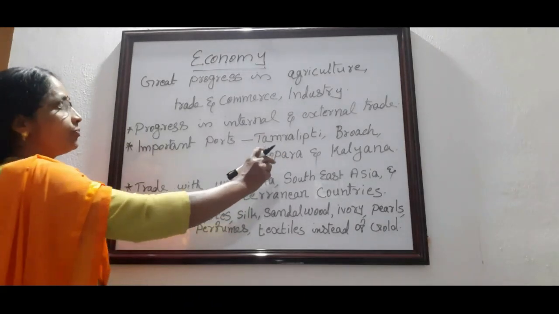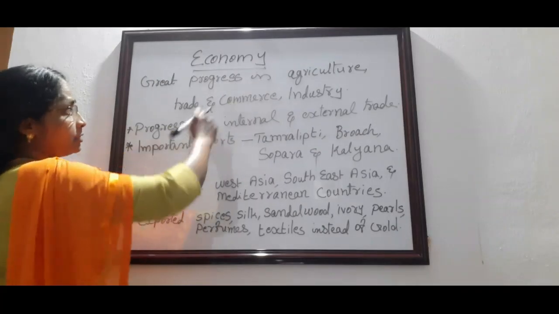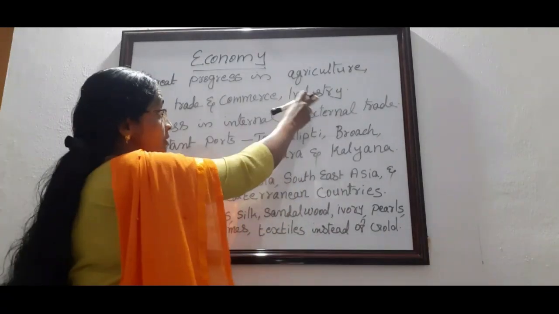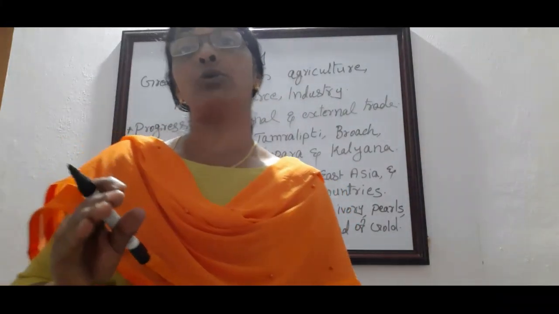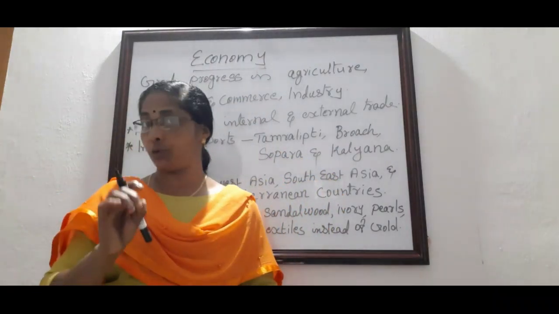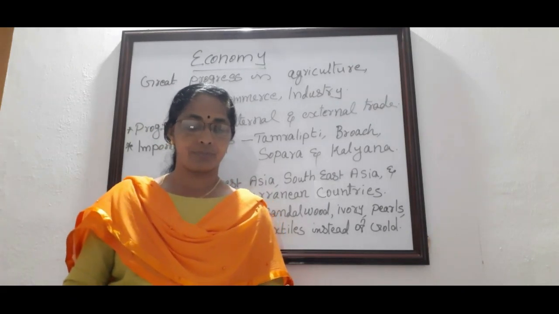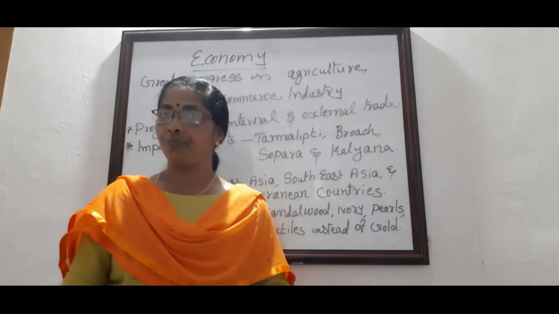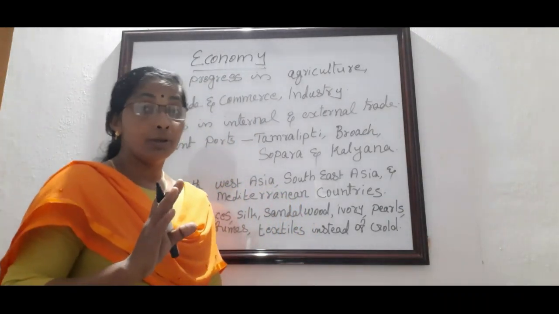Now we can discuss the economy of the Gupta period. There was great progress in agriculture, industry, trade and commerce. There were many industries that emerged during that period. Which were they? Weaving, carpentry, metallurgy and pottery. Okay. These were the four industries that emerged during the Gupta period.